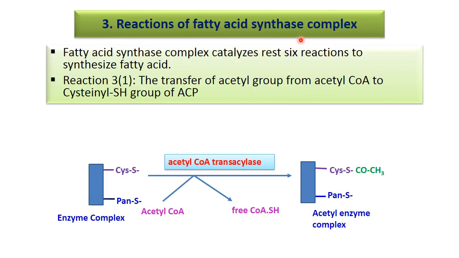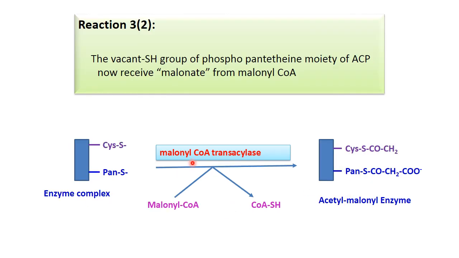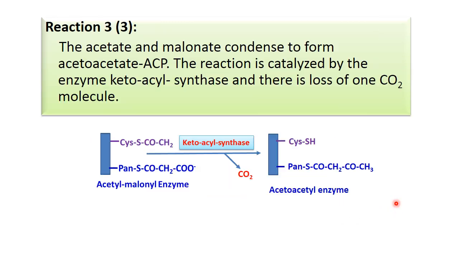Then the reactions of the fatty acid synthase complex. In the first reaction, the cysteine thiol group is added with acetyl coenzyme A. From acetyl coenzyme A, the coenzyme A is removed and acetyl is attached to the cysteine end. Then in the next reaction, you see the malonyl which was synthesized in the second reaction. Now this malonyl attaches to the pantetheine end and it forms the acetyl malonyl enzyme complex.